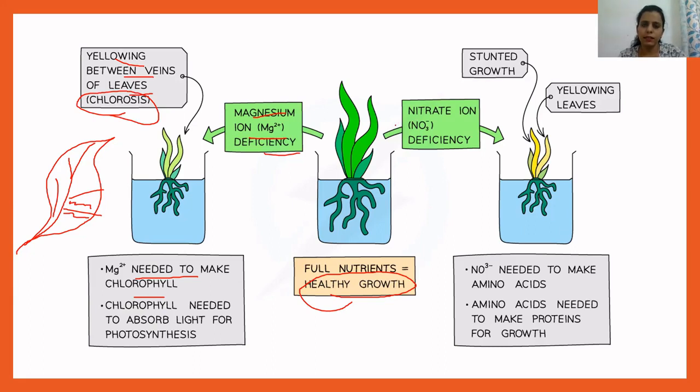And the next is, if there's any deficiency of nitrate ions, that is NO3 negative, what will happen? NO3 negative is needed to make amino acids. Okay, and if there are lesser amino acids, proteins will be less. Okay, amino acids are needed to make protein, and if there is no protein, it will not cause any growth in the plant. So what will happen? Because of lesser protein, it causes stunted growth and yellowing between the leaves, because there is no protein or no nitrate ions. Okay, so I hope this topic is clear to you guys.